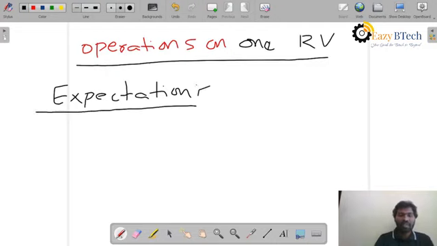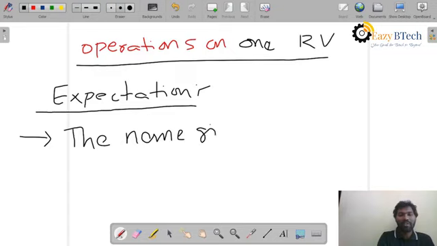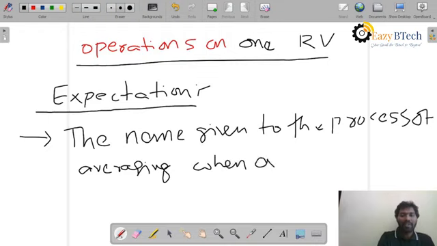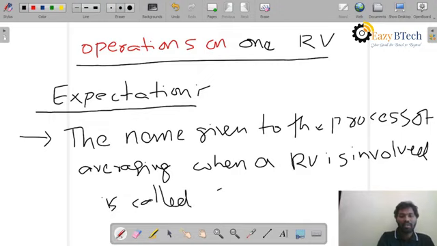So what is meant by expectation? The name given to the process of averaging when a random variable is involved is called expectation.